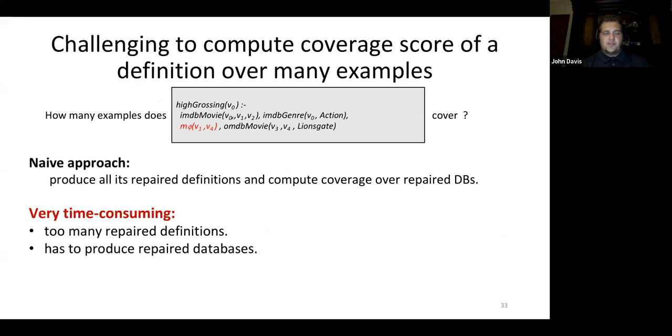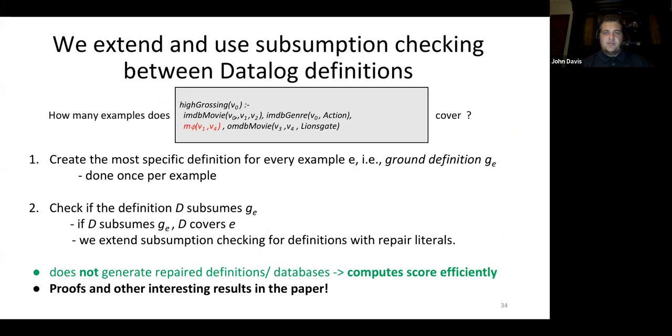The naive approach to solve this problem would be to produce all of its repaired definitions and compute the coverage over all the repaired databases. However, this is very time consuming because there are too many repaired definitions and we have to produce many repaired databases. We extend and use subsumption checking between datalog definitions.